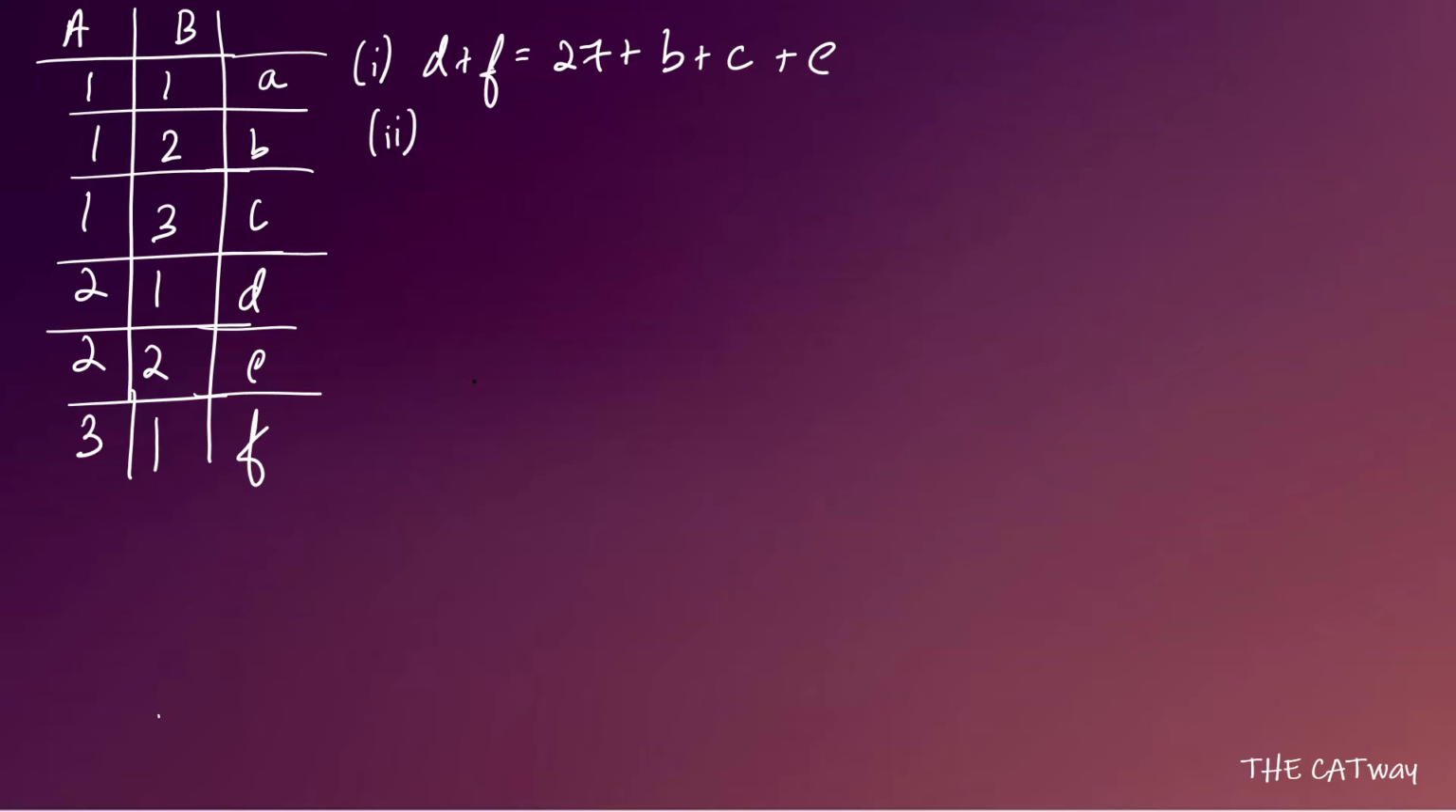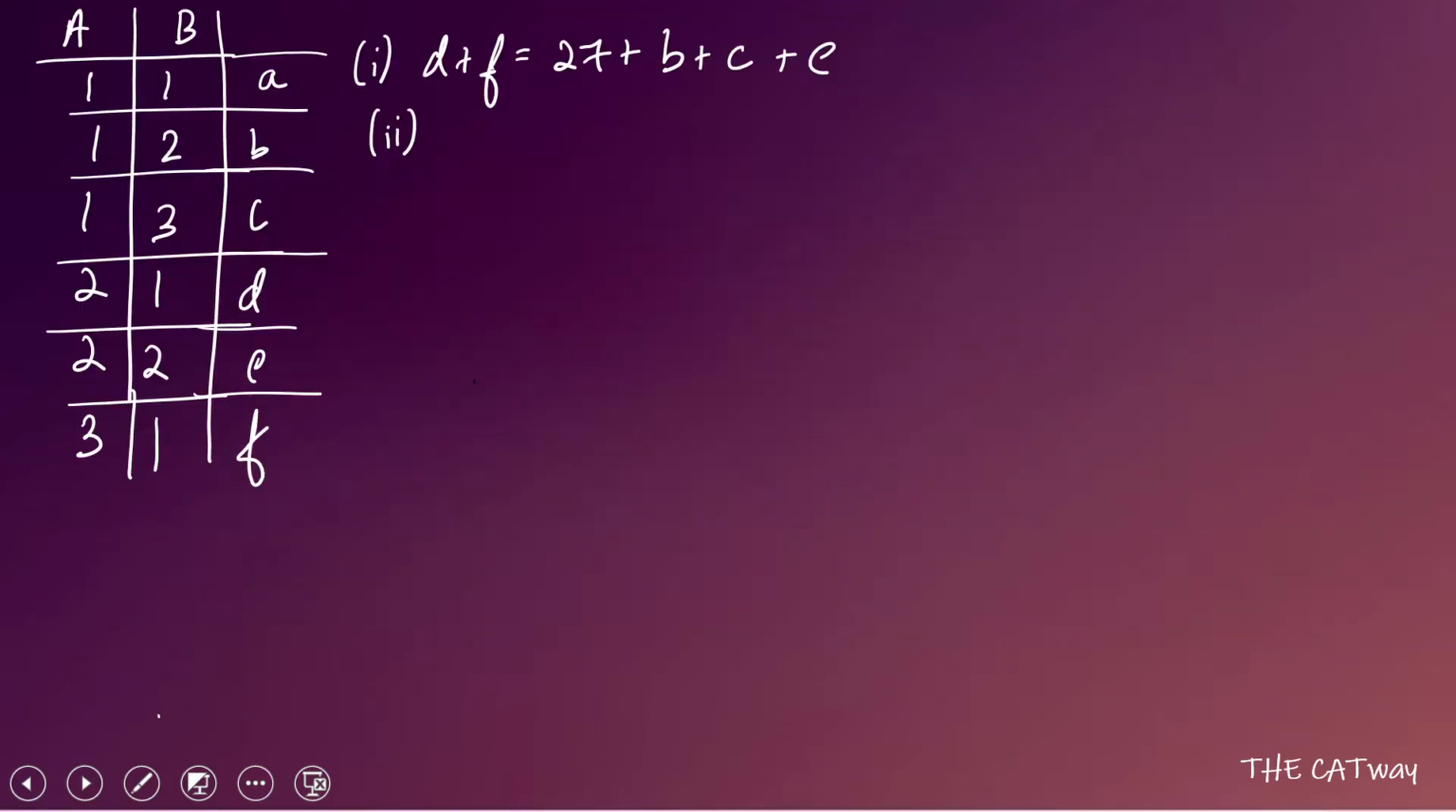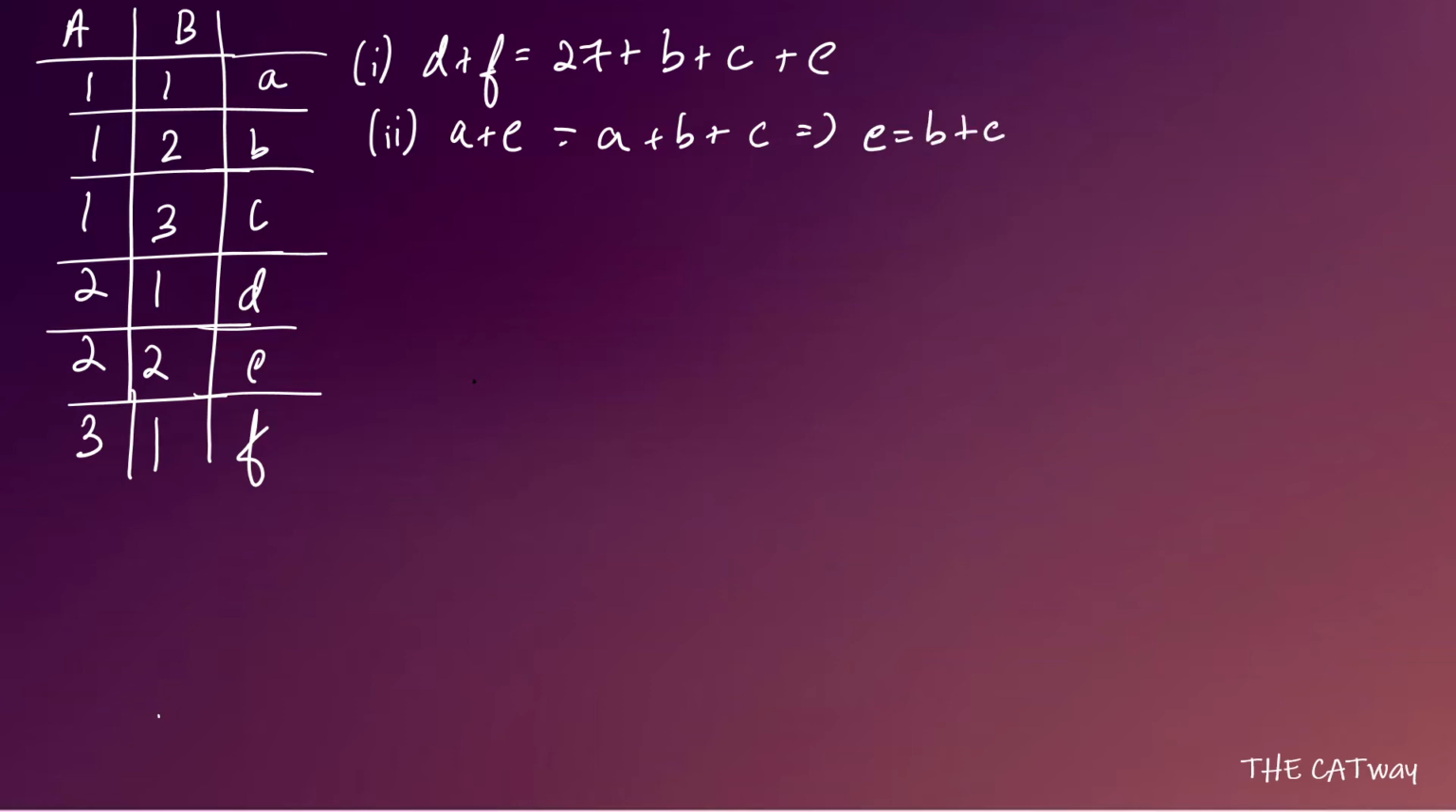After that, move towards the second statement. The second statement says that the number of matches that ended as a draw was same as the number of matches in which A scored exactly 1 goal. So it is saying that A plus E, I'm directly writing, you can verify it from the table which I have made, A plus E is equal to A plus B plus C, or what we can say is that E is equal to B plus C. Coming to the third one.